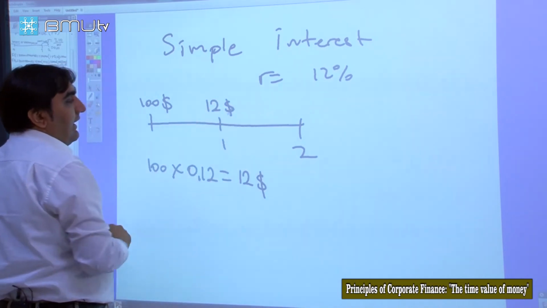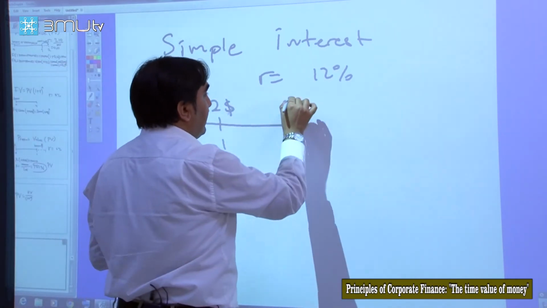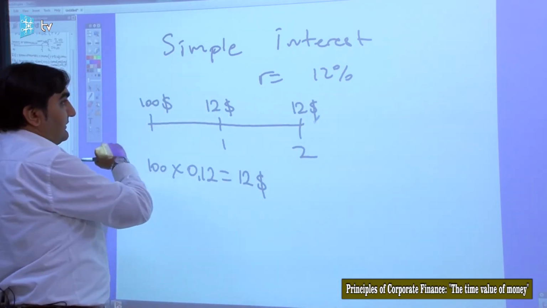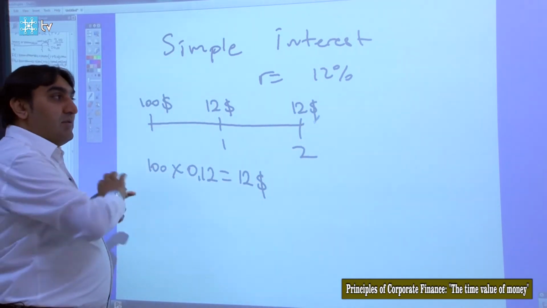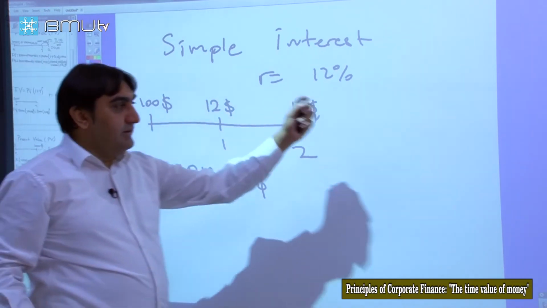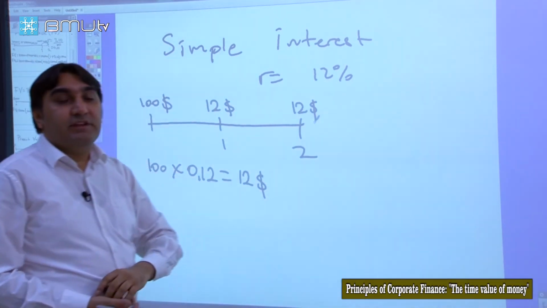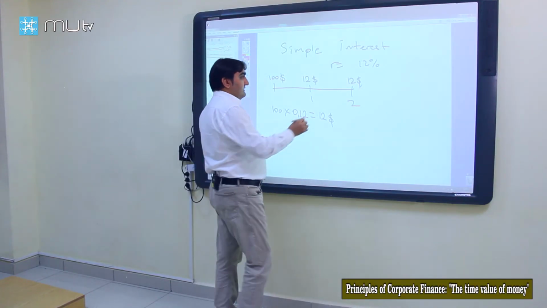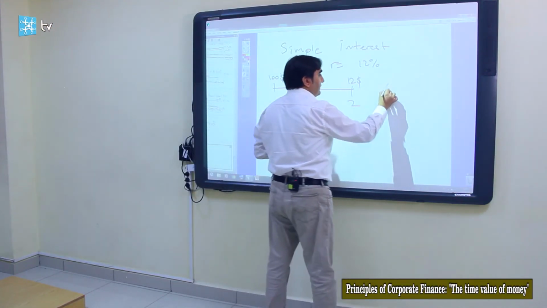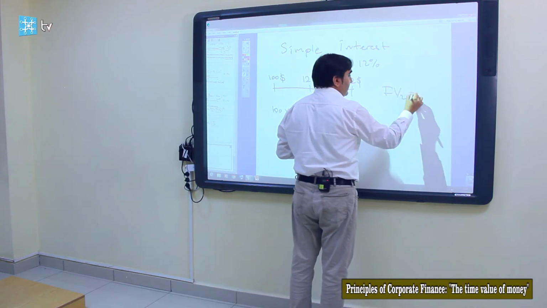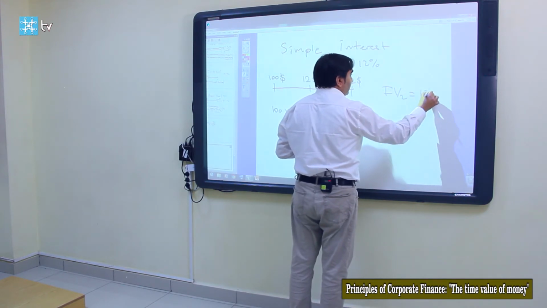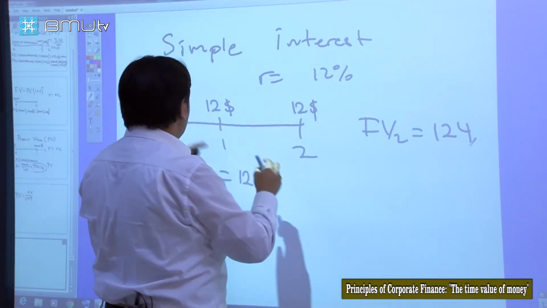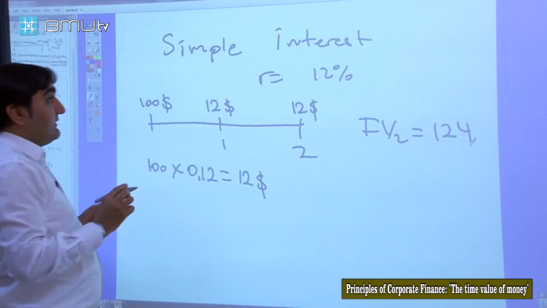And in year 2 we also get 12% of the principal amount. That's simple interest. Even if we go to the third year, fourth year, or any year, we get 12% of the principal amount. So at the end of the second year, we will have $124: 12 plus 12, and the principal amount. This is simple interest.